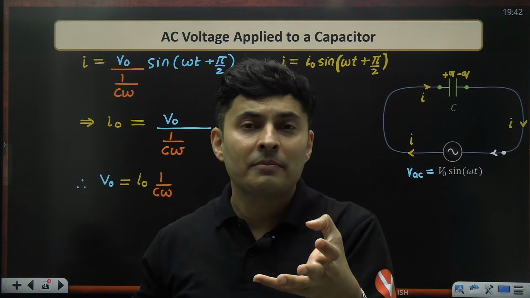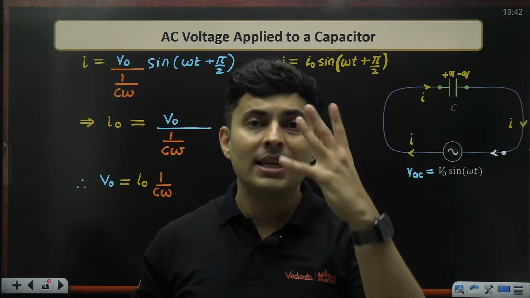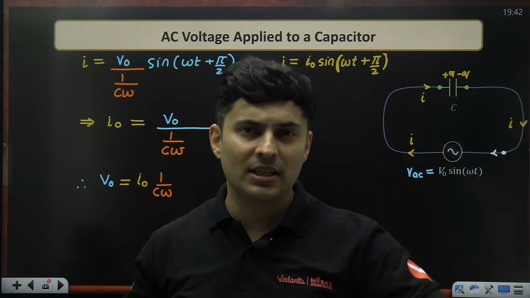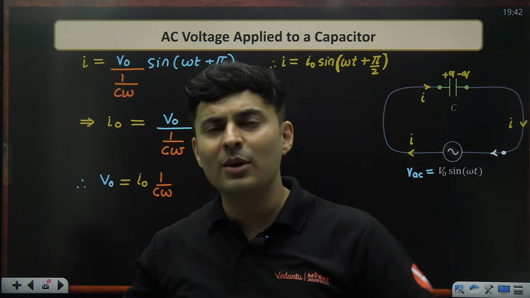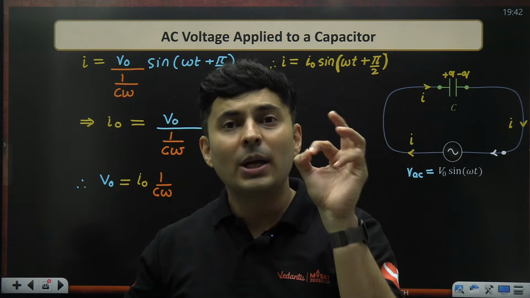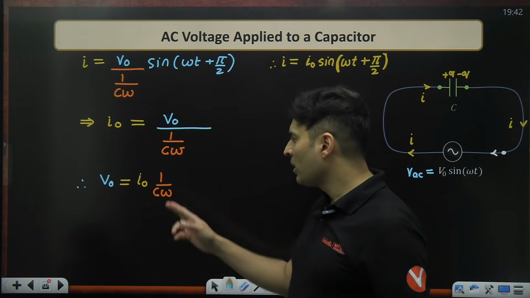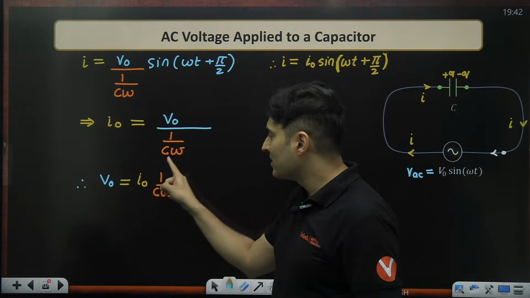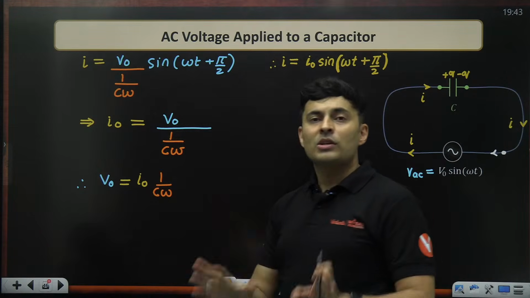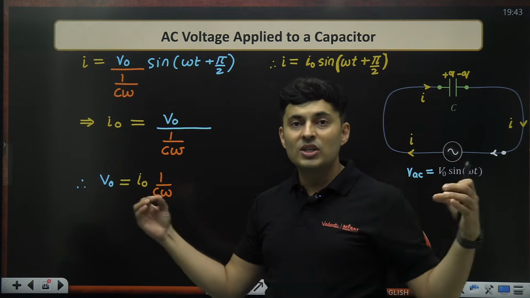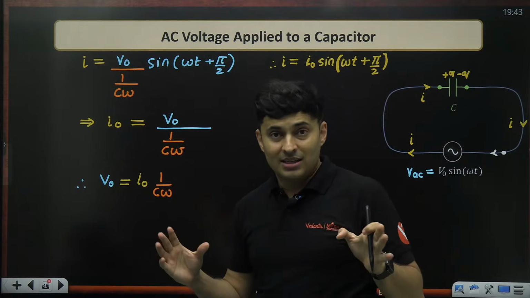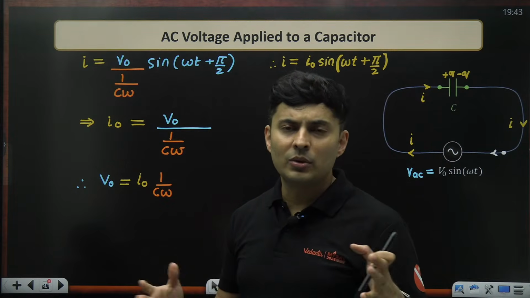So it cannot be evil like a resistor that causes that loss. But one quality is common: it opposes the current, because if this value goes up, current will reduce. So one quality is the same, which is opposing the current, and also the dimensions and units.